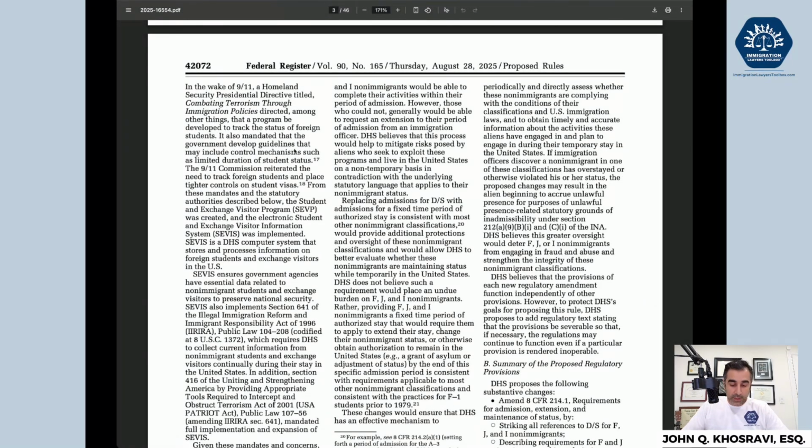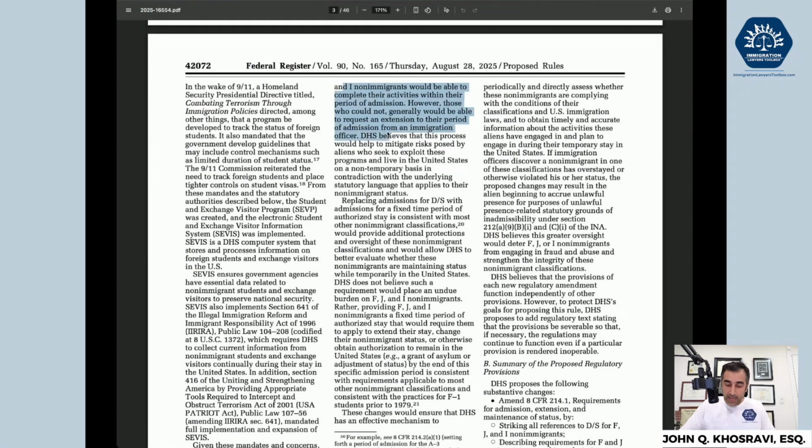This really goes to my hypothesis that this situation exists. The 9/11 report reiterated it needed to have a system to track foreign students and place tight controls on student visas. We have the schools, DSOs, the designated school officials. We have SEVIS. These students are tracked. They've always been tracked. So I'm not sure what their worry is per se about this kind of stuff.